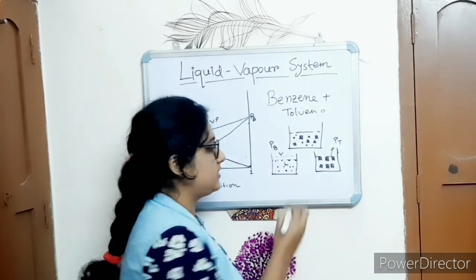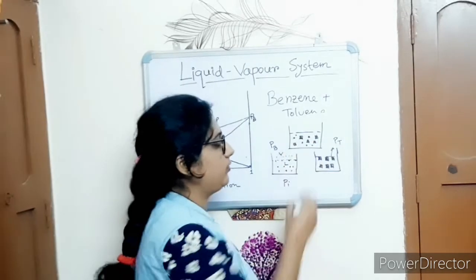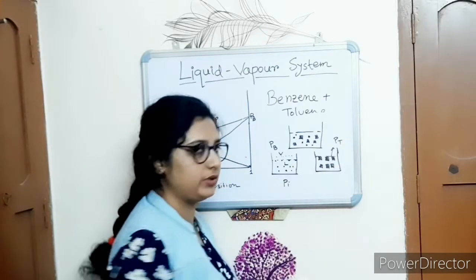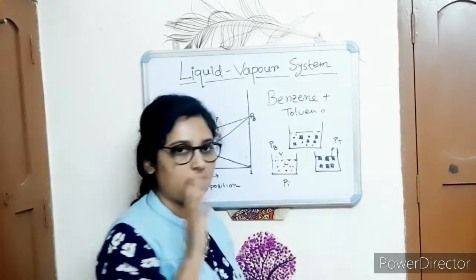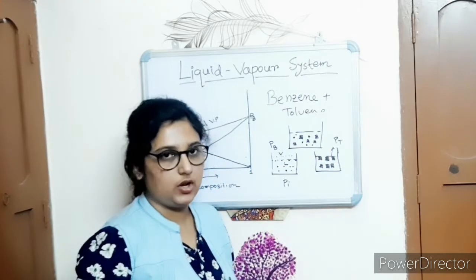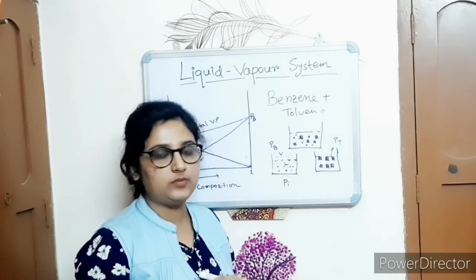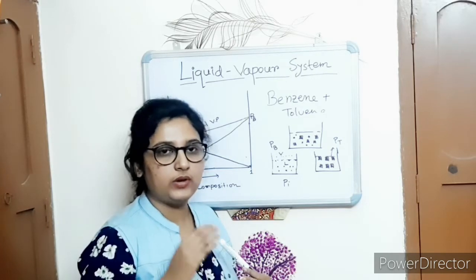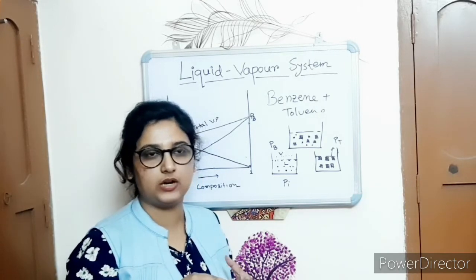Raoult's law says that the partial vapor pressure of a liquid, here we take the partial vapor pressure because this is not a pure solution. These two are the pure state, but this is the mixing state. In the pure state the contribution of the vapor pressure will not be the same as in the mixing state. You can follow my partial molar property video.